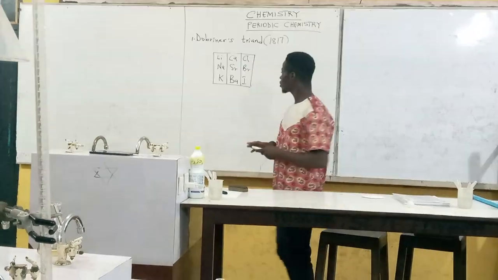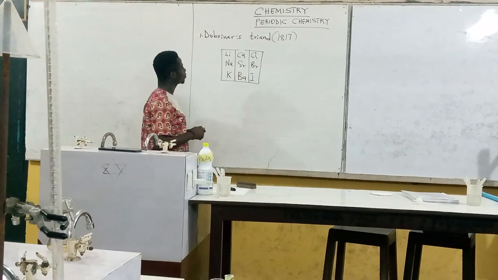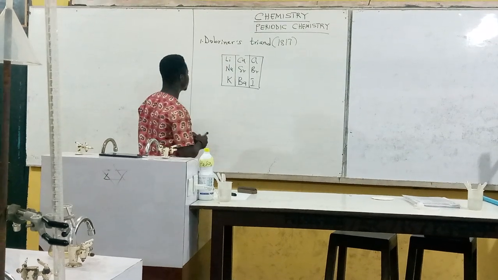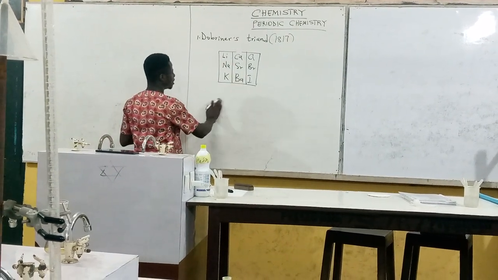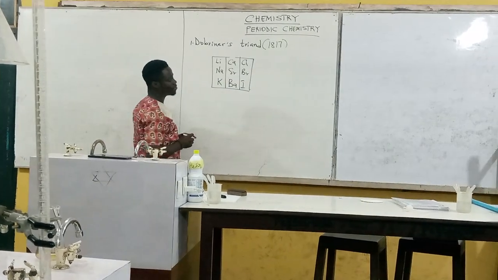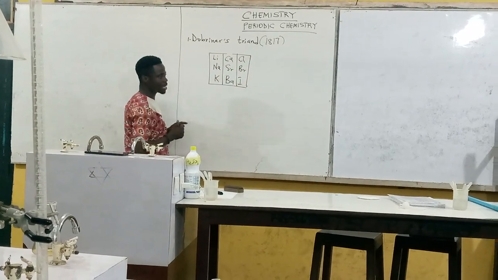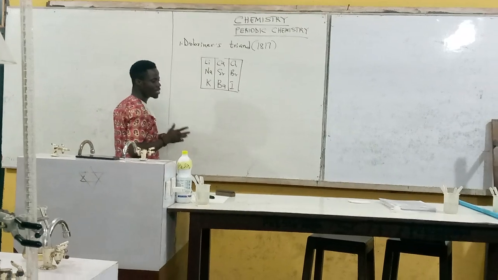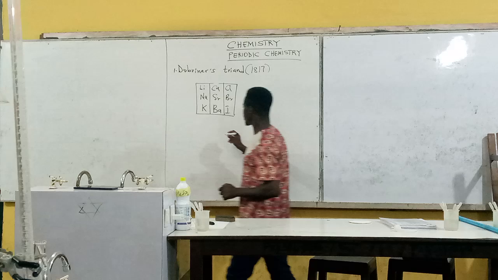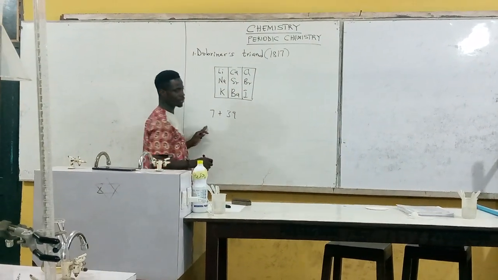Now we want to find out the theory behind his triads. Dobereiner tried to group these elements in a group of three. Now these are his findings. He said that for the first element, lithium, we consider its atomic mass, which is approximately 7, plus that of potassium, which is approximately 39.